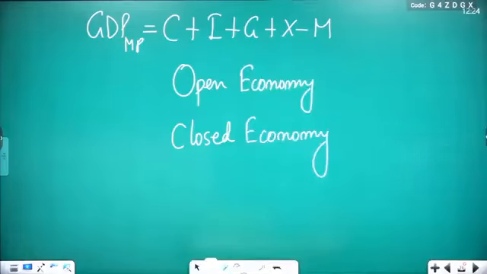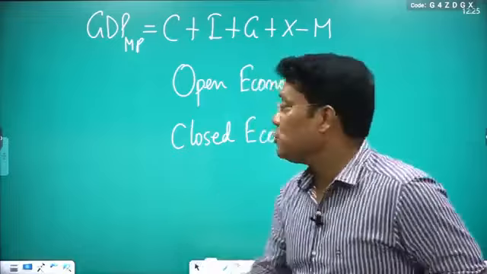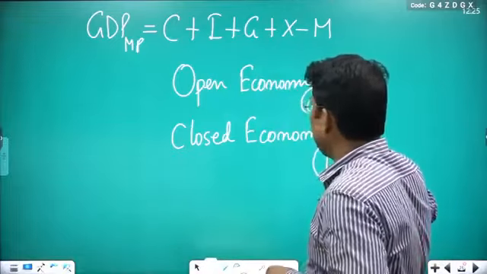So what is an open economy and a closed economy? Here you are getting two concepts, open economy and closed economy.